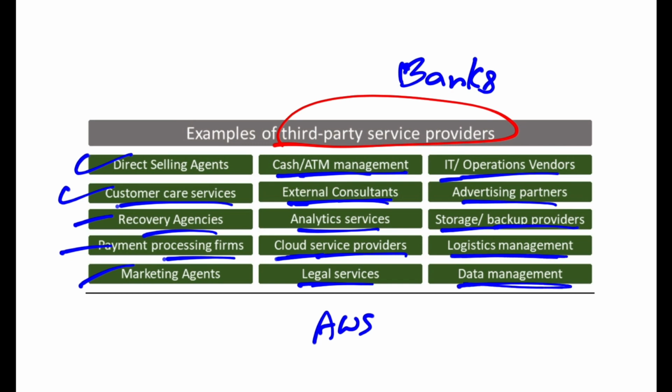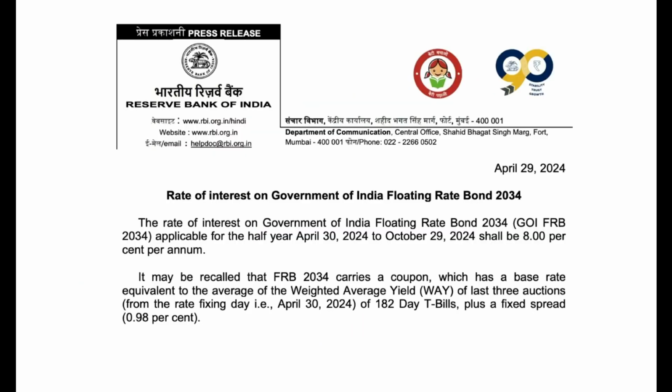So this is an example of the third party dependency of a bank. Banks depend on a lot of companies for different jobs. They cannot have an in-house department for all of these.